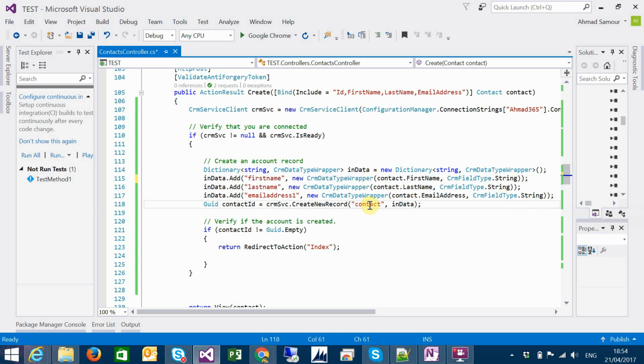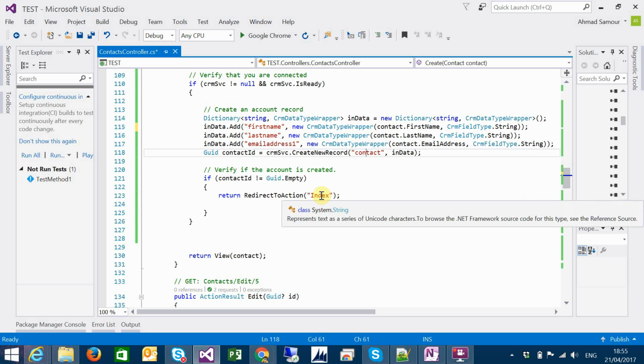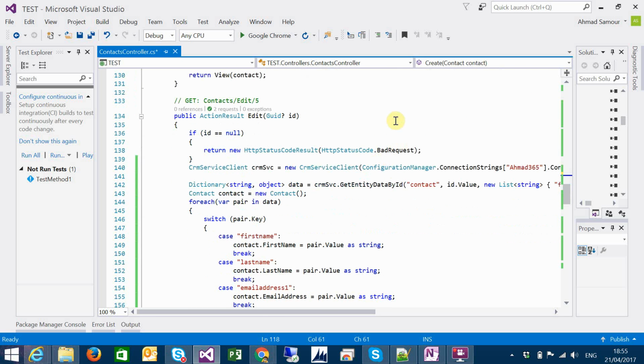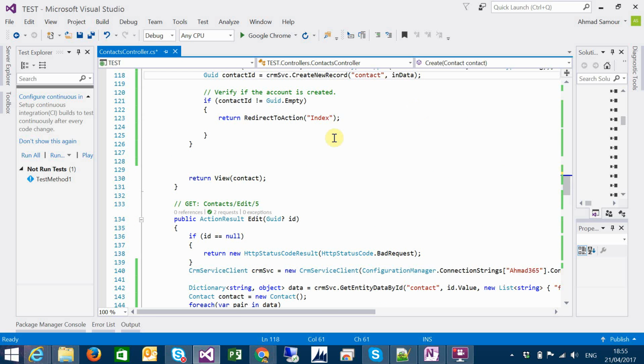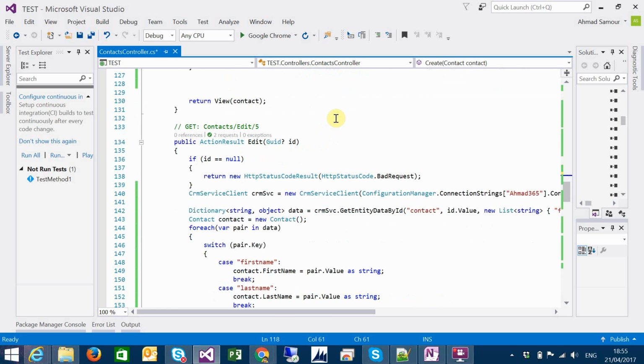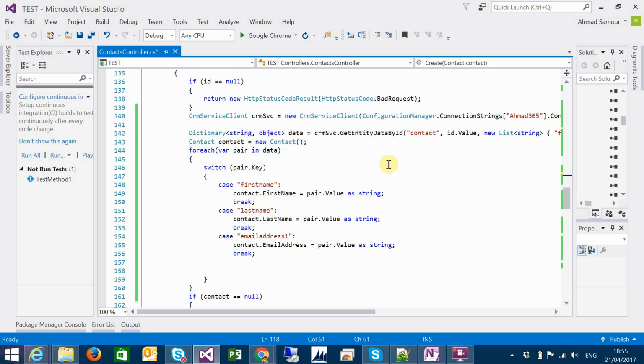We are passing the entity name and the in-data dictionary, and it will return the new GUID created. And then we are redirecting to the index page view. And this will create a record.